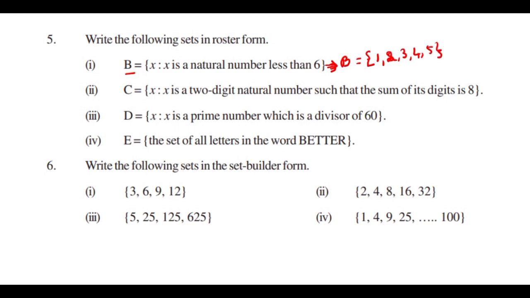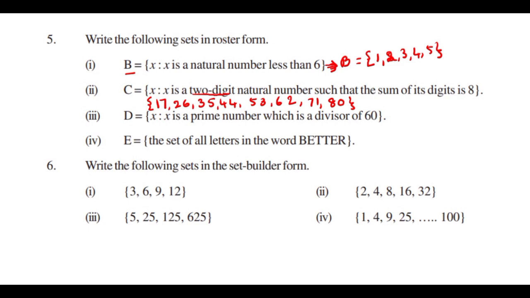That's it. Second question. X such that X is a 2-digit natural number. Don't forget it is a 2-digit natural number such that the sum of its digits is 8. A 2-digit natural number, but the sum of its digits is 8. That means what do we take? 17, because 1 plus 7 is 8. 26, 35, 44, 53, 62, 71 and 80. That's it. These are the numbers. By adding the 2 digits you get 8.